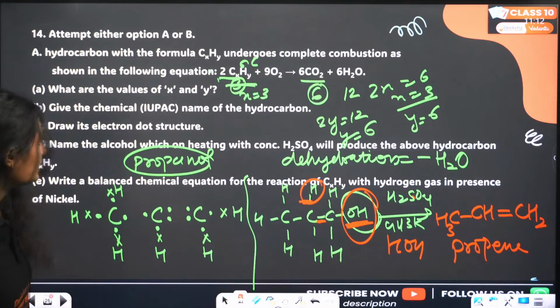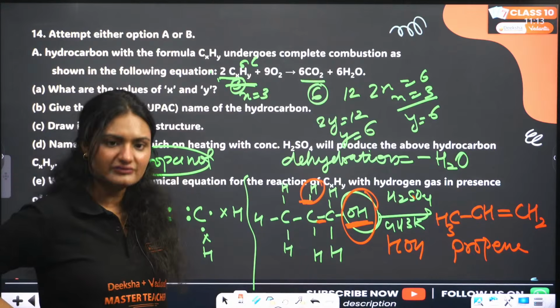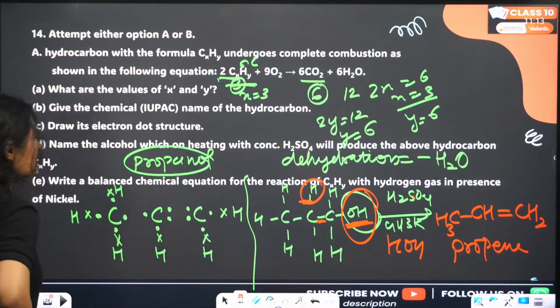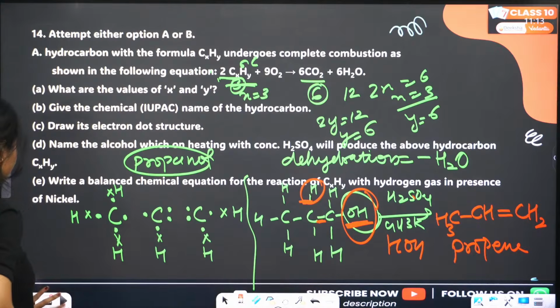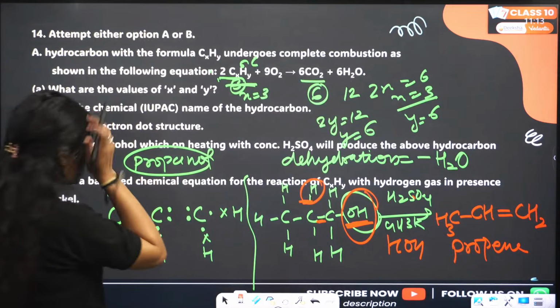Loss of water happens at a temperature of around 443 Kelvin in the presence of concentrated sulfuric acid. Write a balanced chemical equation for the reaction of this with hydrogen gas in presence of nickel. Let me write the reaction actually.